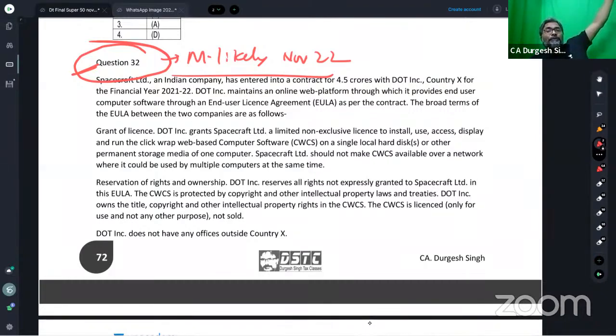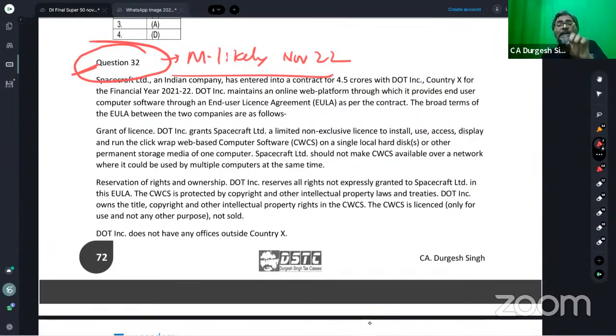Whereas, just now we have said that in the general understanding, is it a royalty, what we are giving to Microsoft? No, it is not a royalty, because we don't have the right to exploit. The right is only to use. The way you are getting the right in respect of the books, in the same way Microsoft is giving only the right to use, not to exploit it further.